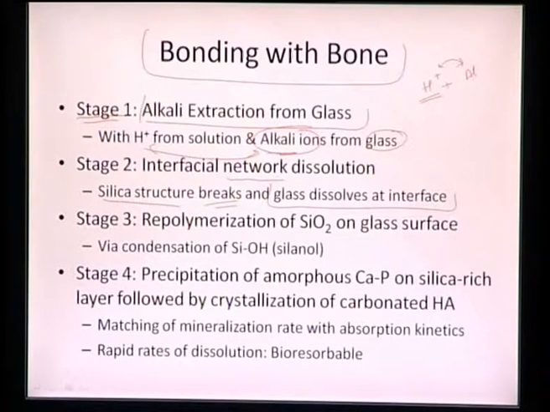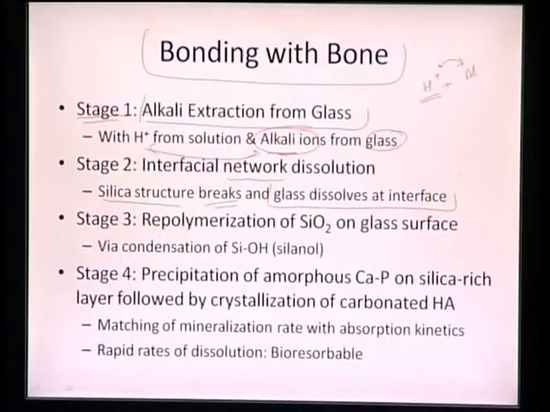So once we have a solution and a glass, the alkali will start getting trapped by the hydrogen ions, and once we have hydrogen ions, it will start dissolving the glass, because now there is no more alkali ion that is deteriorating or breaking the silica structure. Once the silica structure is broken, the glass will start dissolving at the interface. So that is the second stage.